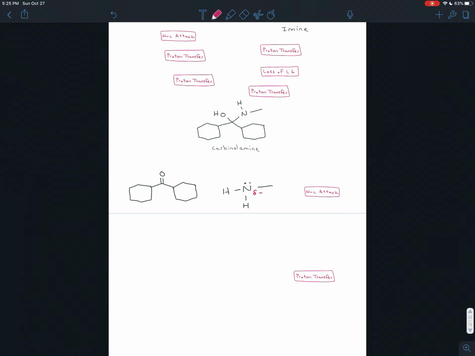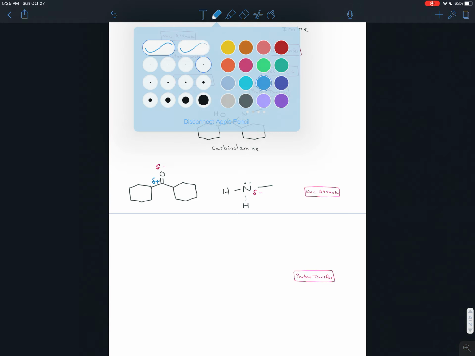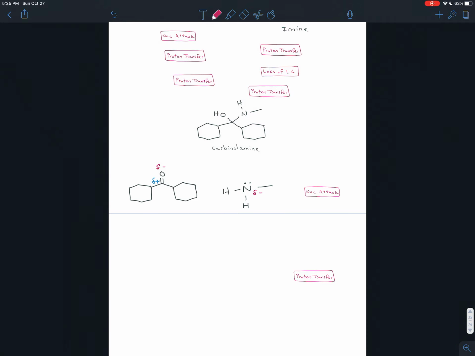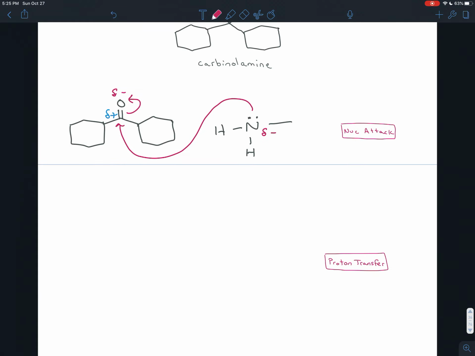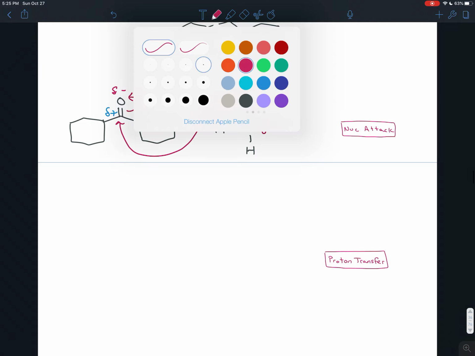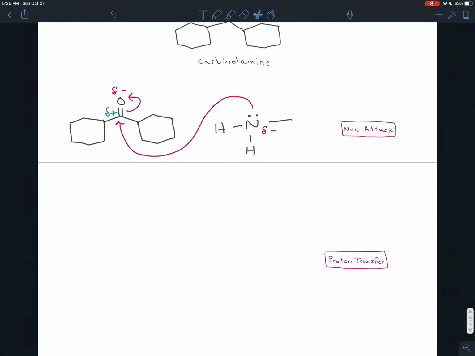It's the lone pairs on that nitrogen, and the nitrogen is slightly negative because it's pretty electronegative. It's up there with oxygen, just to the left of oxygen, so oxygen's actually more electronegative, but yeah, the nitrogen is electronegative. It has that slight negative charge. The carbonyl carbon is slightly positive, right? The oxygen is slightly negative there, stealing the electron density from the carbon. So the nitrogen nucleophile comes in, attacks the carbonyl carbon, the pi electrons break, and they go onto the most electronegative thing nearby, which is the oxygen.